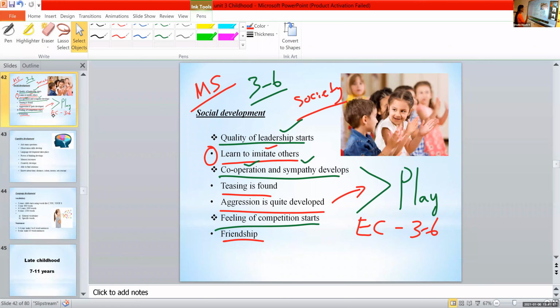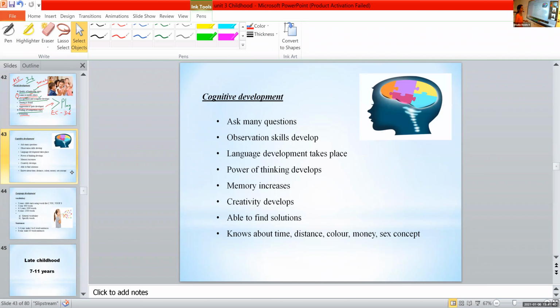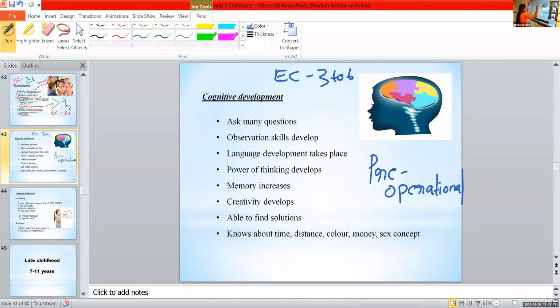What about early childhood? It's the pre-operational stage. Infancy is the sensory motor stage. Early childhood, that is 3 to 6 years, is the pre-operational stage by Piaget. So these are the milestones of cognitive development.